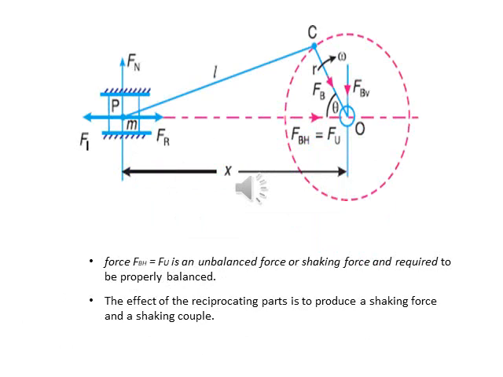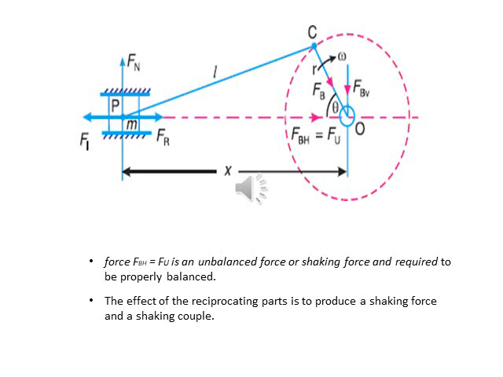Since Fr and Fi are equal in magnitude but opposite in direction, they balance each other. Further, the horizontal component of Fb acting along the line of reciprocation is also equal and opposite to Fi.